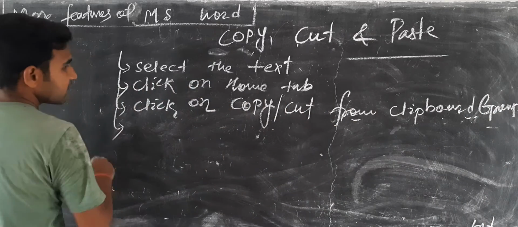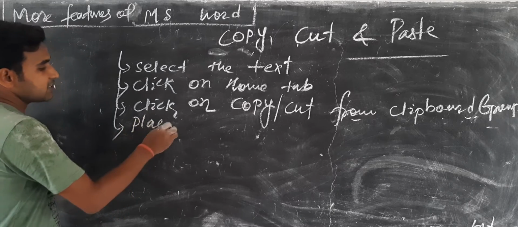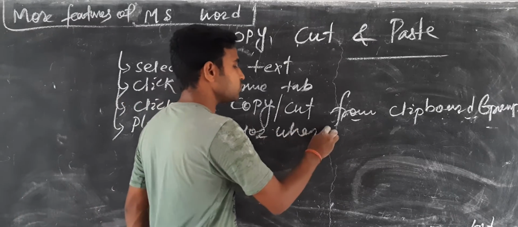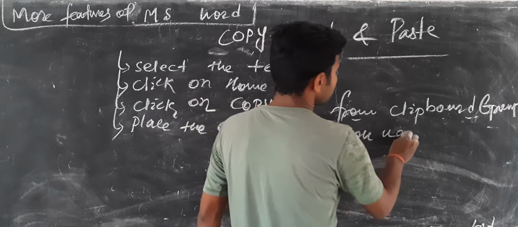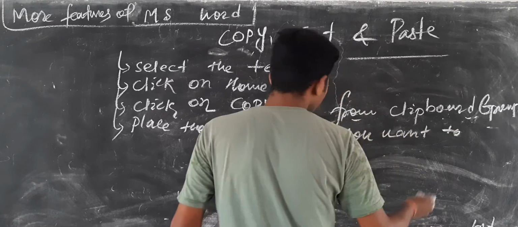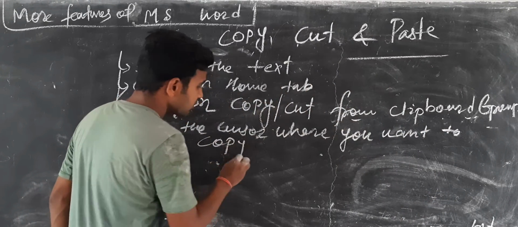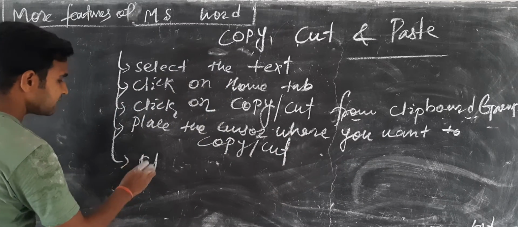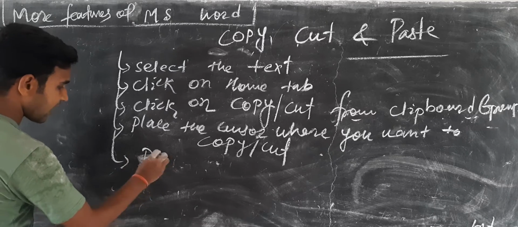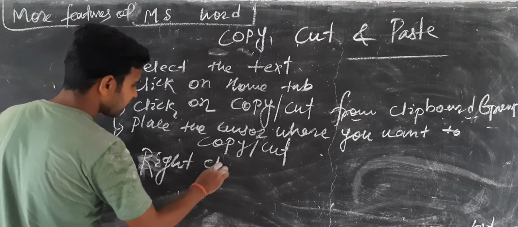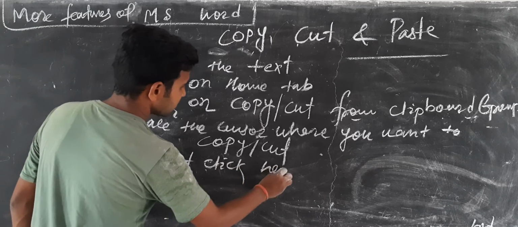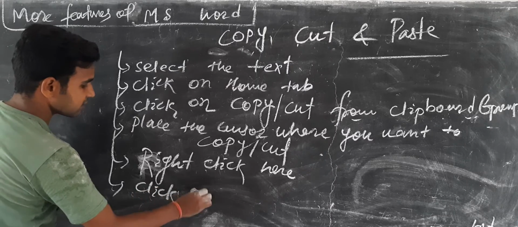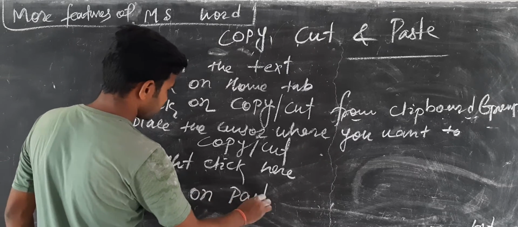Then place the cursor where you want to copy or cut. Then right click here and click on paste.